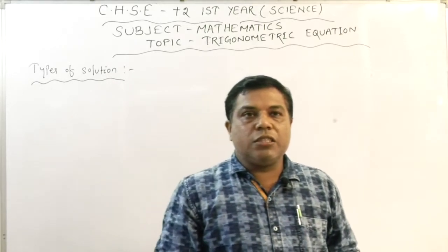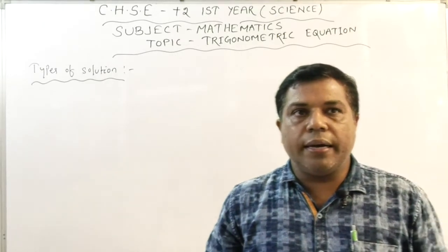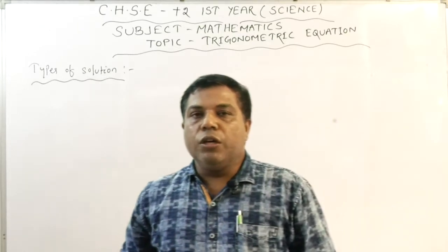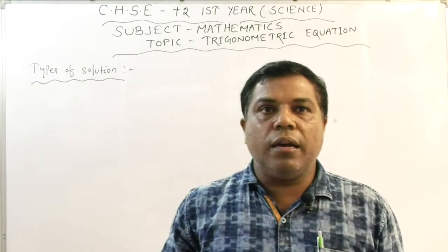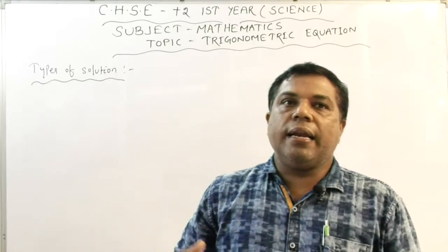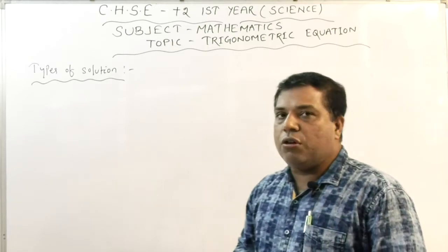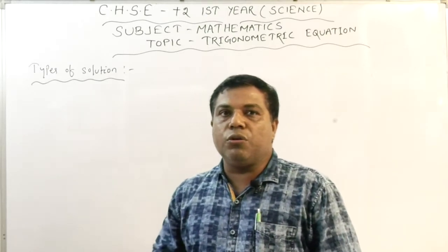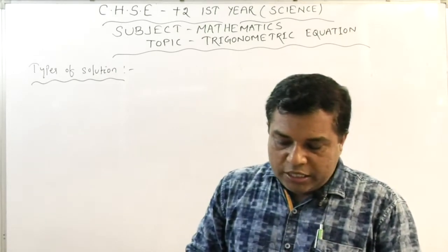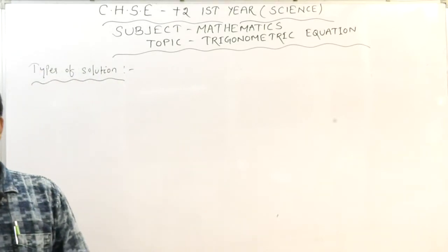Next, some solutions also lie outside, greater than 2 pi or less than 0. Those solutions that do not lie in the interval between 0 to 2 pi are classified another way, and those solutions that lie between 0 to 2 pi are called the principal solution. Next we are going for the topic of interest, the principal solution.